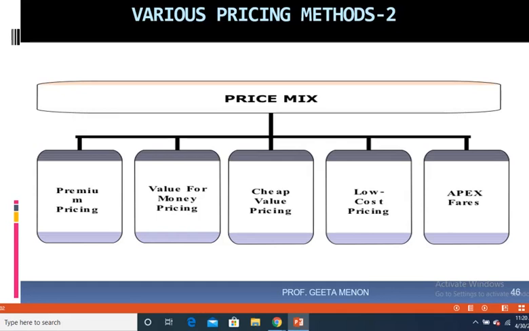So that is premium pricing. So a car manufacturer can opt for only producing either premium cars, or he can decide on manufacturing all types of cars catering to different segments of the society. So starting from low cost car to cheap value car to value for money car, as well as premium cars.